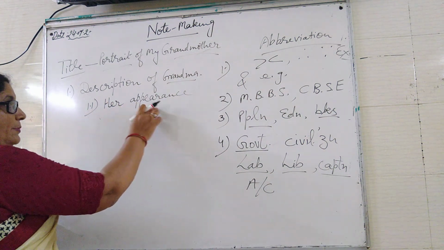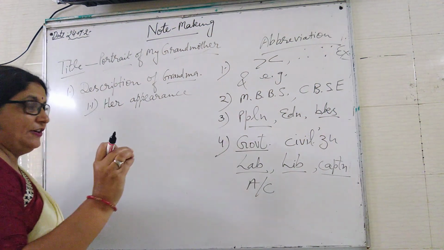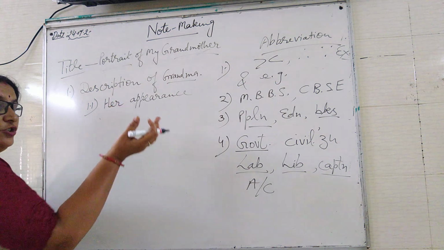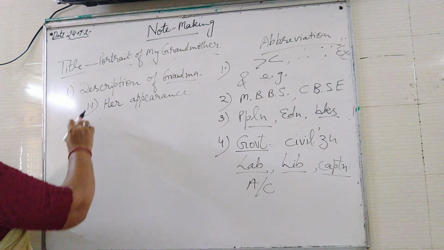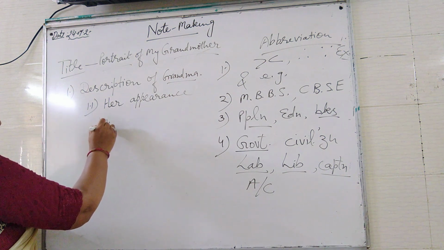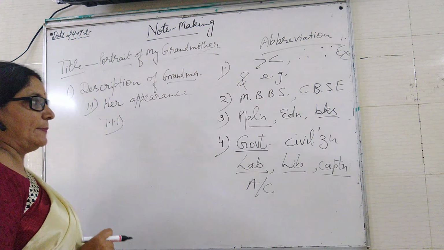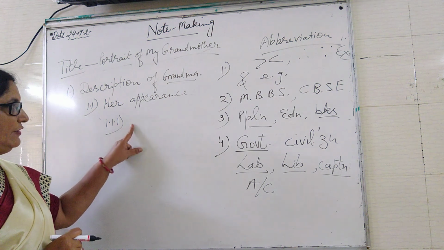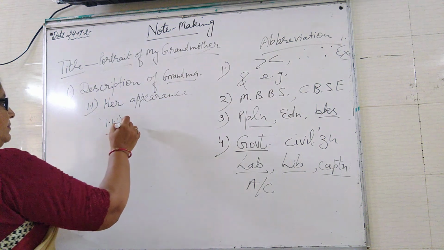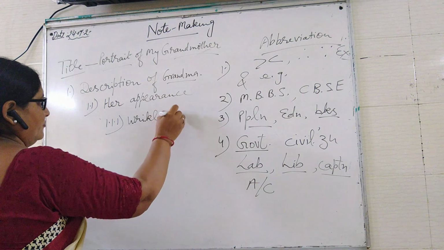Now you may take some little, definite words when you make notes, and it should be related to her appearance. After that, the sub point 1.1.1. So the sub point will be related to the point. Her appearance means wrinkled face.